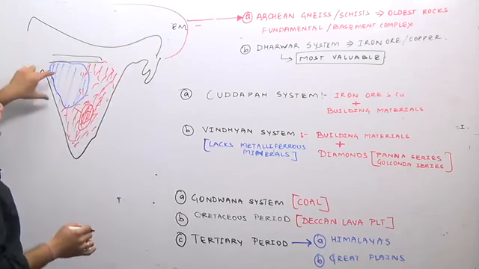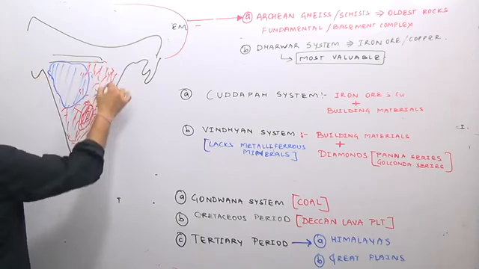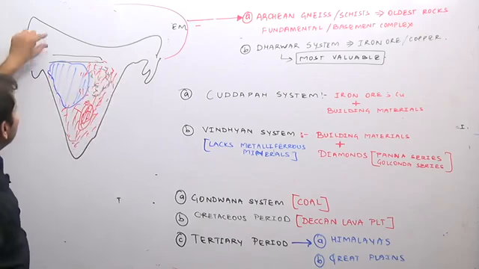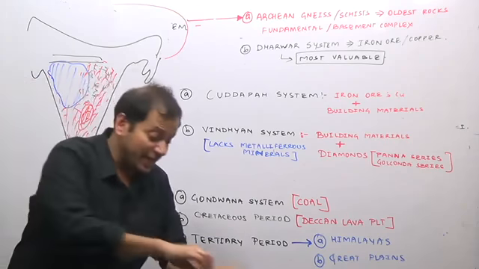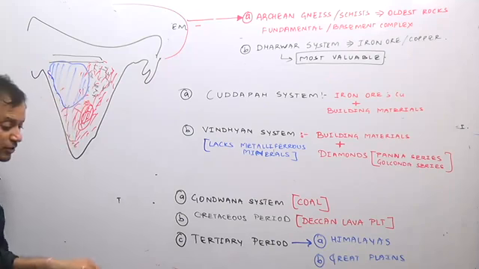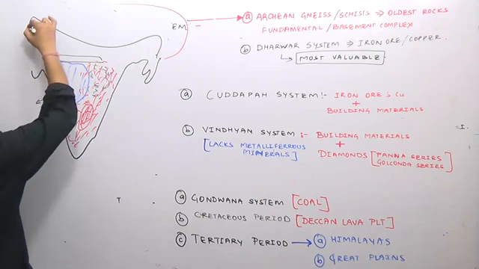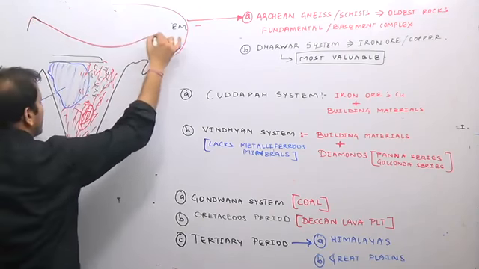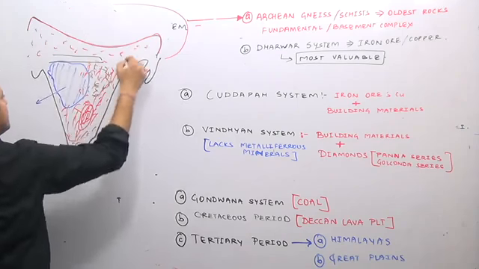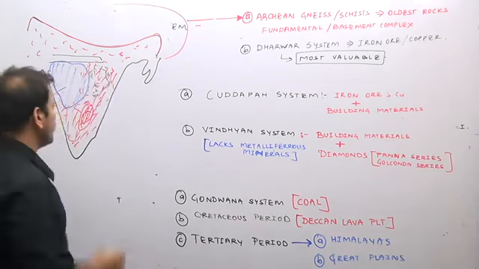The rest is the Gondwana system. So this area is the Gondwana system, most of the coal plus iron ore. And then the rest is the Deccan lava plateau region, that is the black cotton soil region. In between there are the Himalayan mountain systems, the mountain systems of India, and here we have the Great Plains of India.